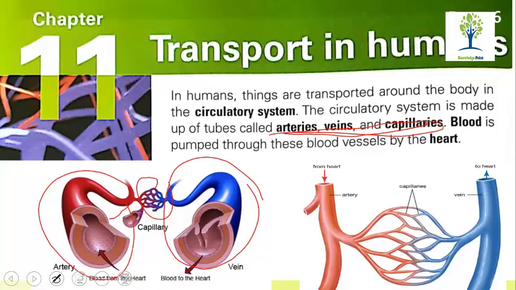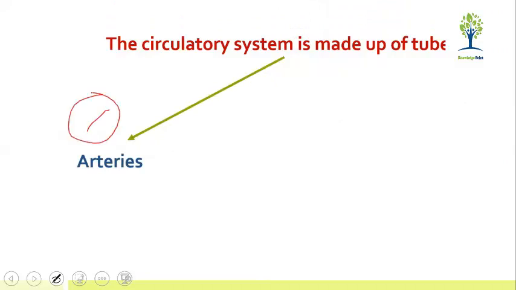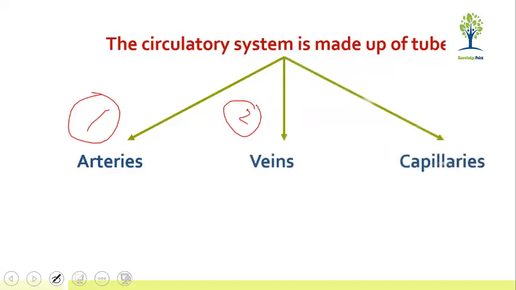So the artery is a blood vessel. It collects blood from the heart. It penetrates through the different cells in the form of capillaries, and it collects the carbon dioxide and waste materials from the cells and carries them back to the heart. The circulatory system is made up of tubes. There are three different types of tube. The first one is arteries, the second one is veins, and the third one is capillaries.